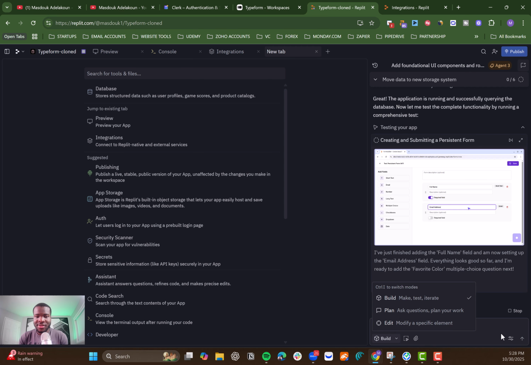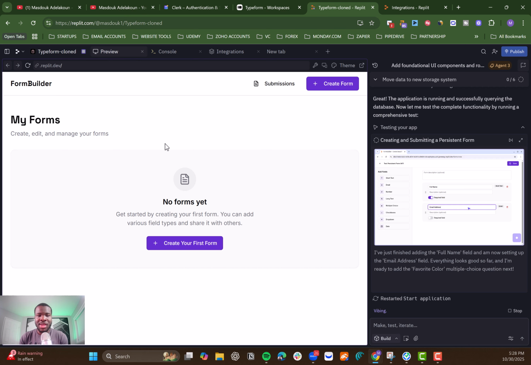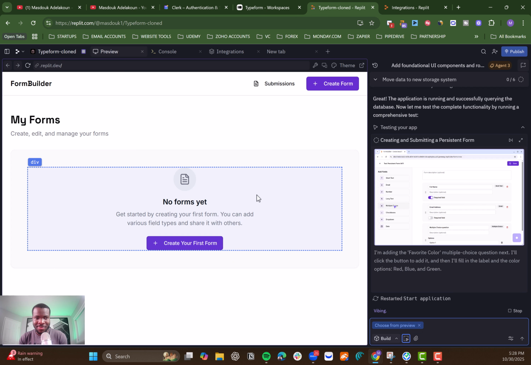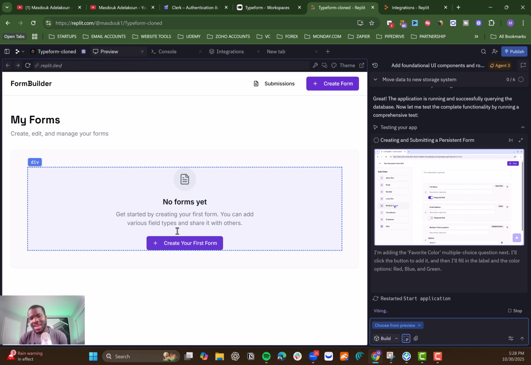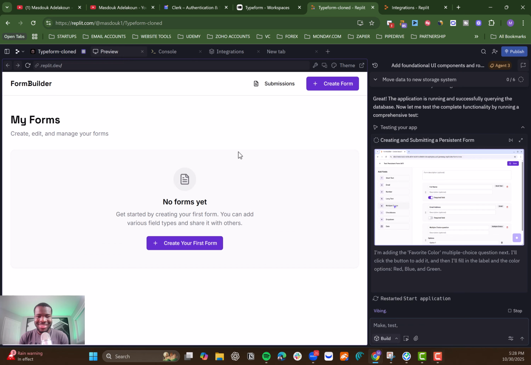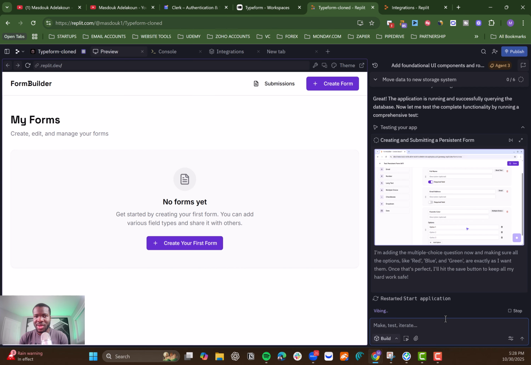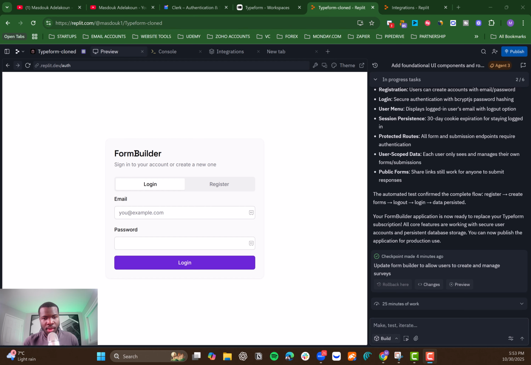And you have edit, where whenever you select that, you can go on the preview and edit things directly on the preview page. And you have select element, so you can select some piece of the application and then ask the agent to do some specific things. The agent will be able to understand more easily just by selecting those different sections. So this is a really important feature to talk to the agent to make this work perfectly the way you want it.